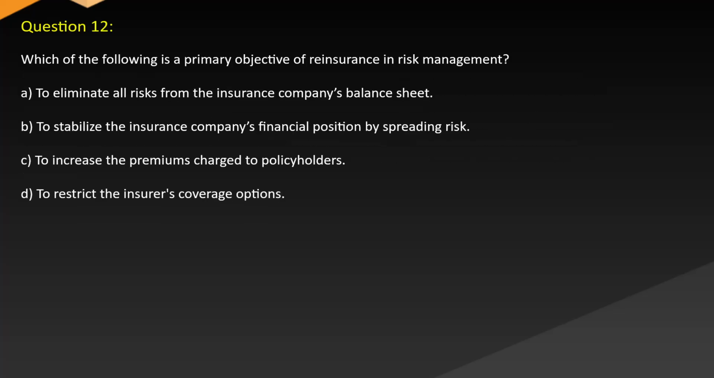Question 12. Which of the following is a primary objective of reinsurance in risk management? A. To eliminate all risks from the insurance company's balance sheet. B. To stabilize the insurance company's financial position by spreading risk. C. To increase the premiums charged to policyholders. D. To restrict the insurer's coverage options.